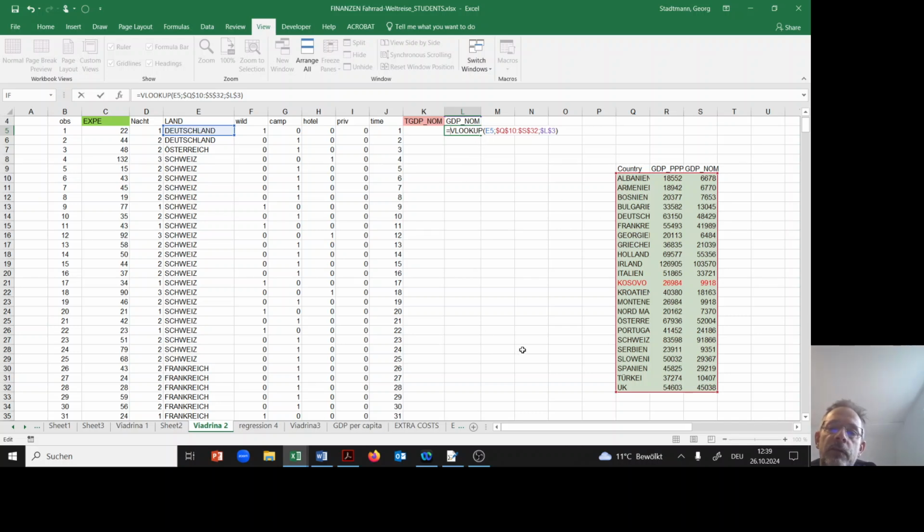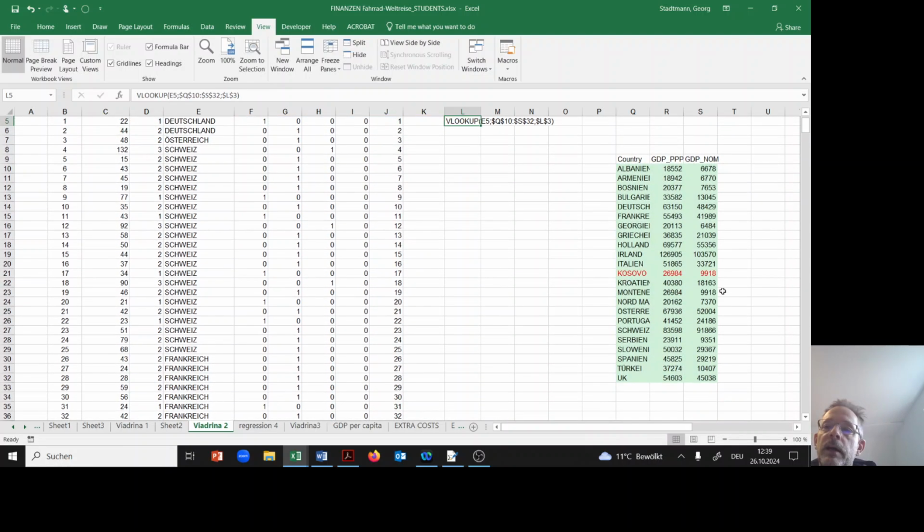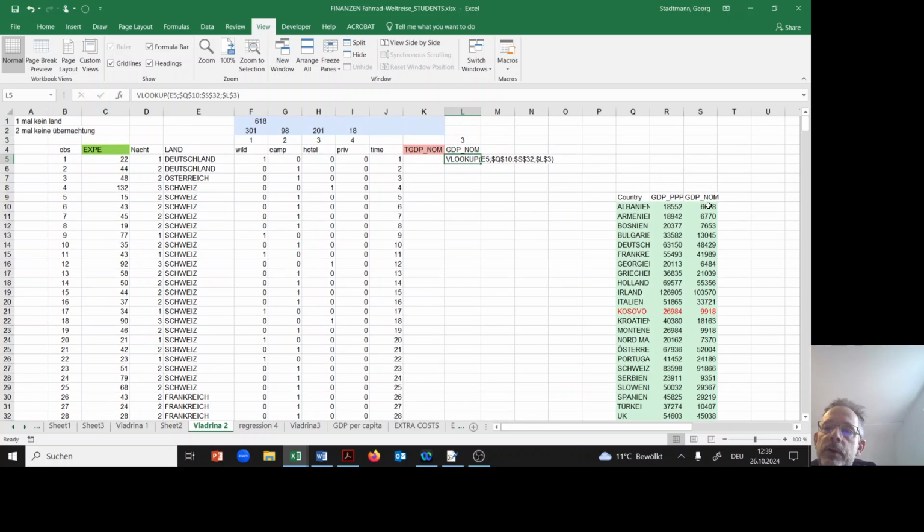This is important when I copy the information down, because I always want to relate to this variable here. And then I want to look up the third column, so I want to have the information from column number S. I put the information in this cell.